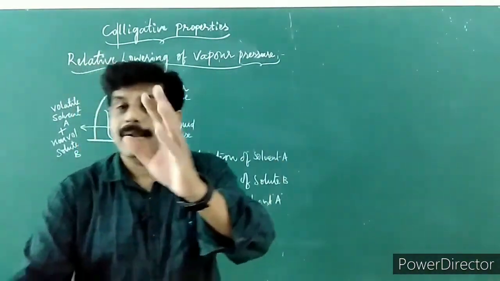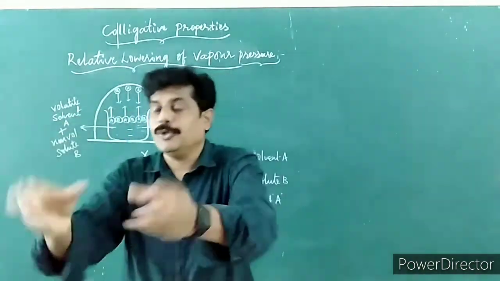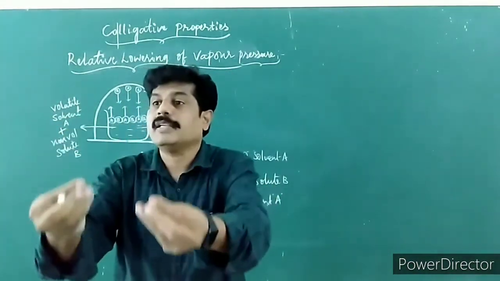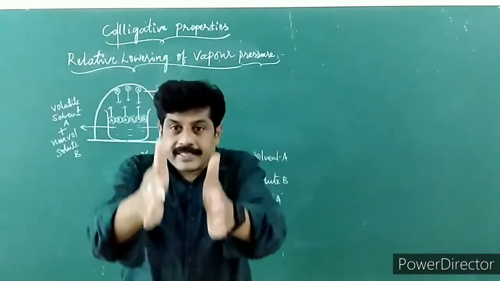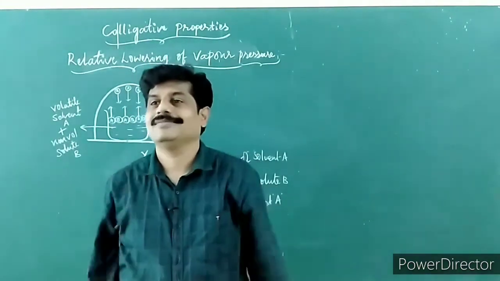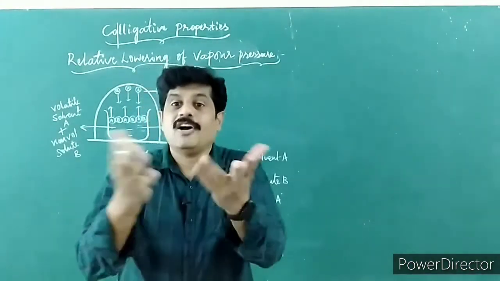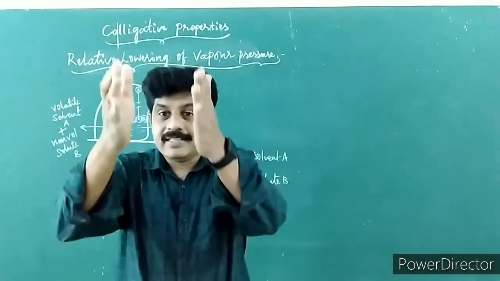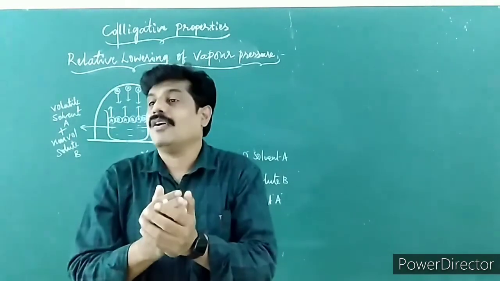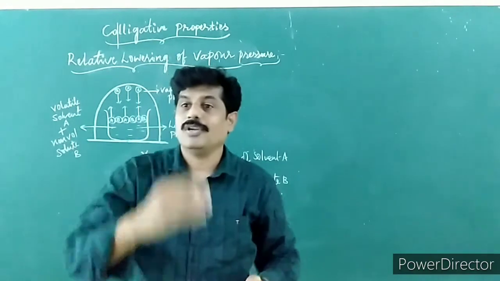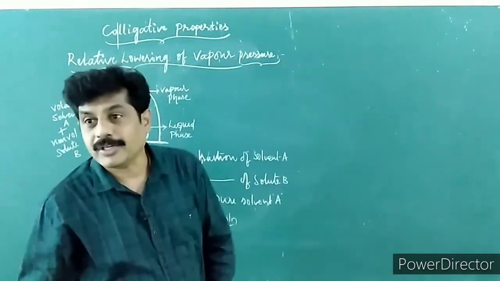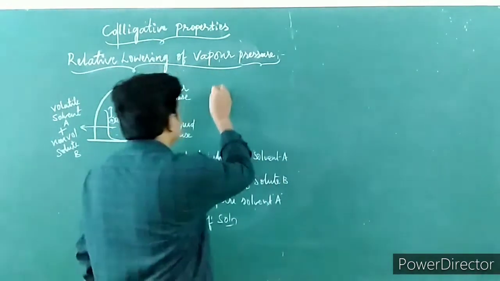That means adding a non-volatile solute to a pure volatile solvent results in a decrease in vapor pressure. This phenomenon of decrease in vapor pressure is called lowering of vapor pressure. What do you call this?